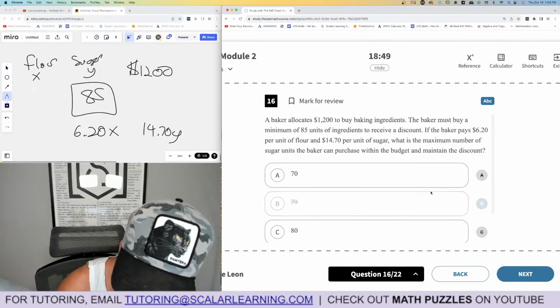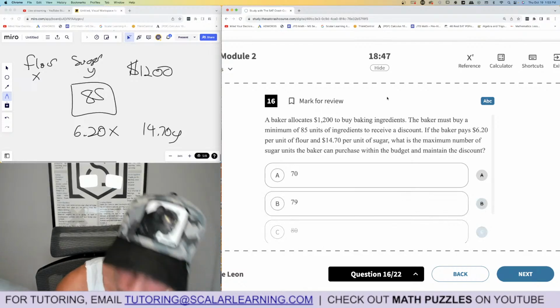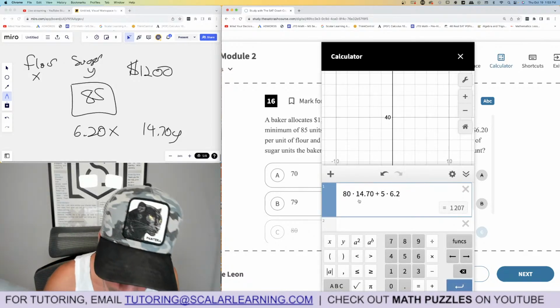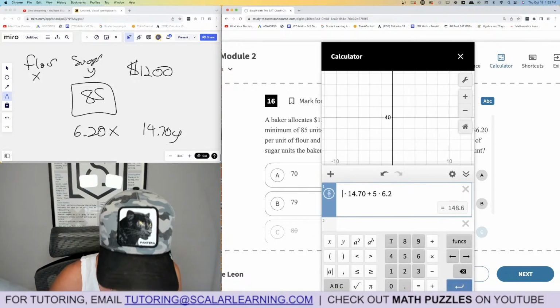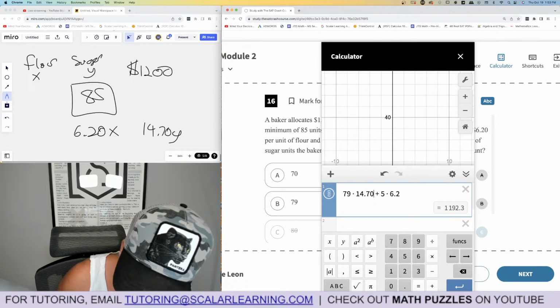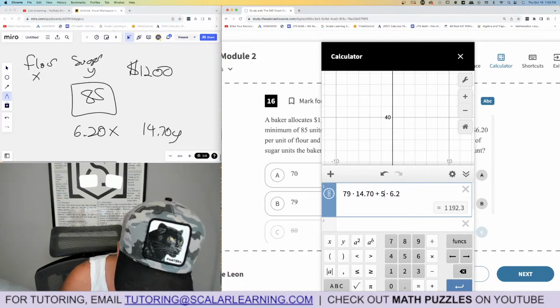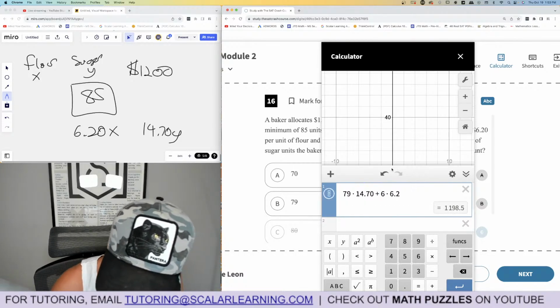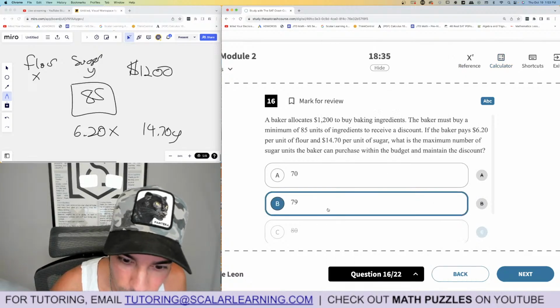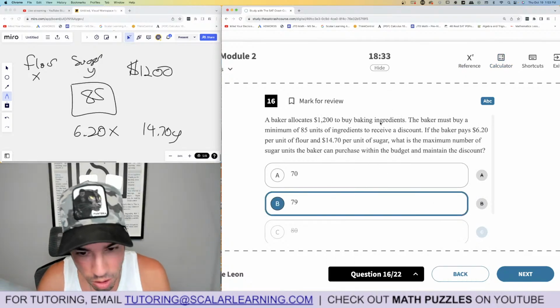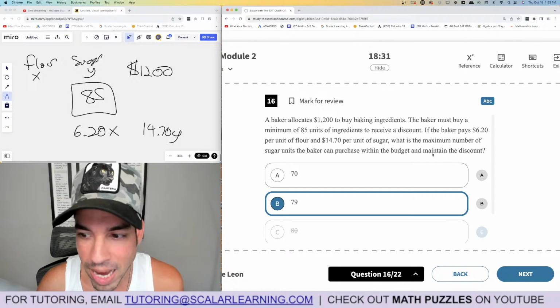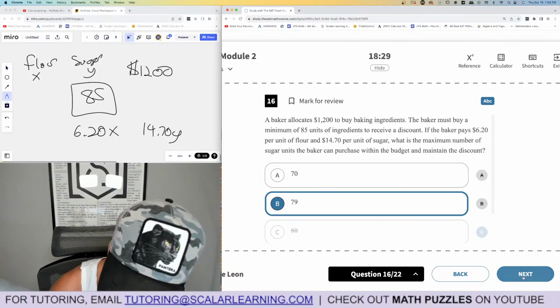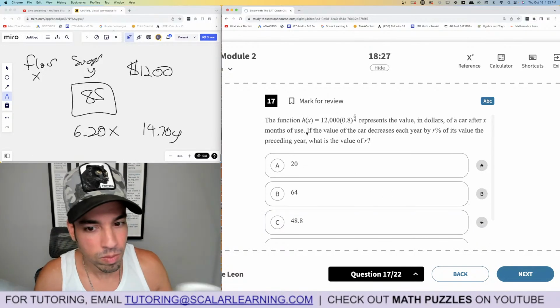So it's probably 79. That's my guess. Now let's see 79. But if it's 79, I have to get 6 units of flour. Hey, it works, just under 1,200. So B is the winner. I'm sure 70 will work, but again, it said, what is the maximum number of sugar units? Okay, great.